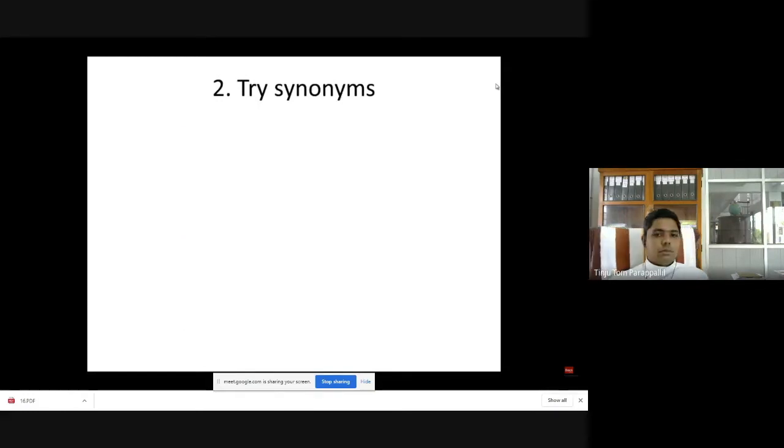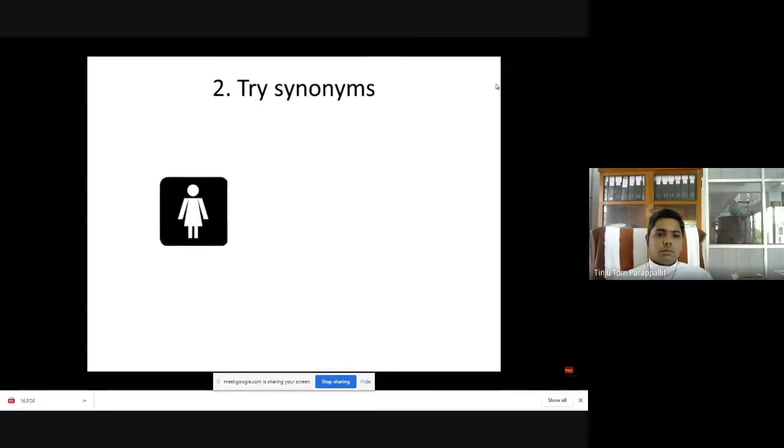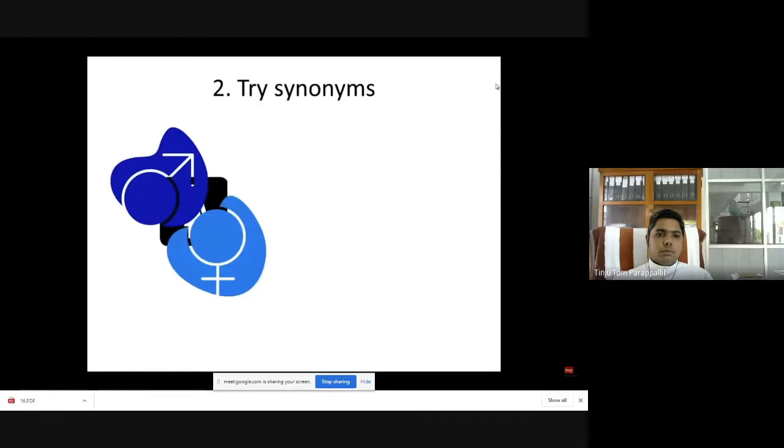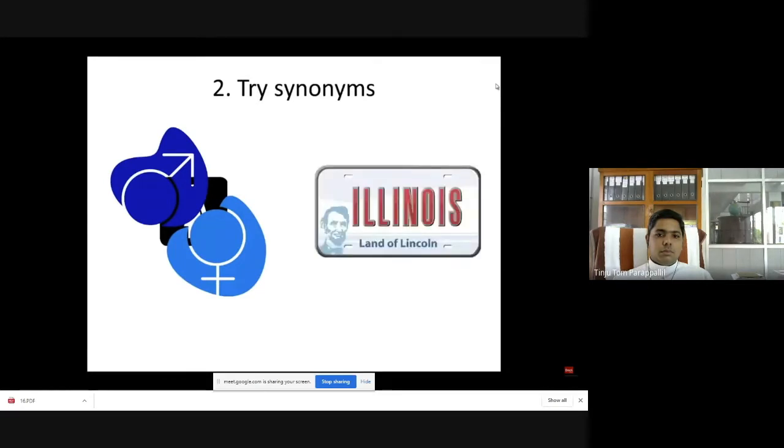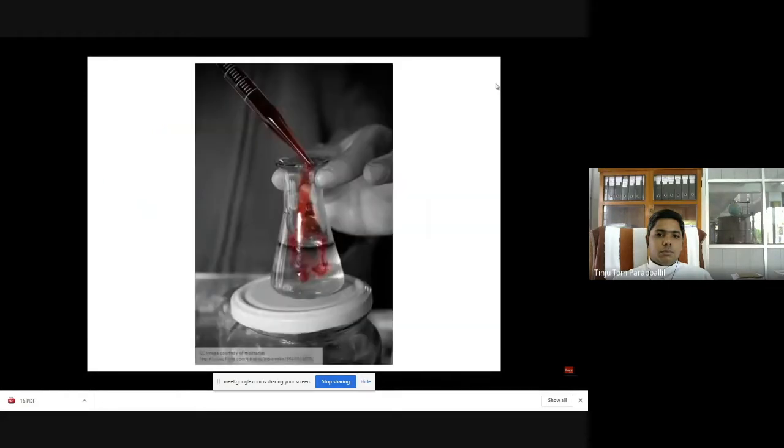For example, a literary scholar might say gender instead of women. Or if you're struggling to find information about elementary school education in the city of Chicago, try the state of Illinois. Try your search again and see what you come up with. As you've seen so far, this stage of the research process is all experimenting, tweaking, and giving it another go.